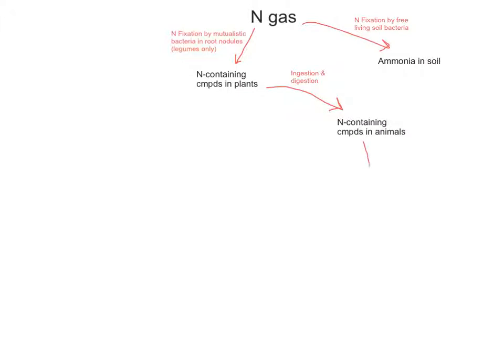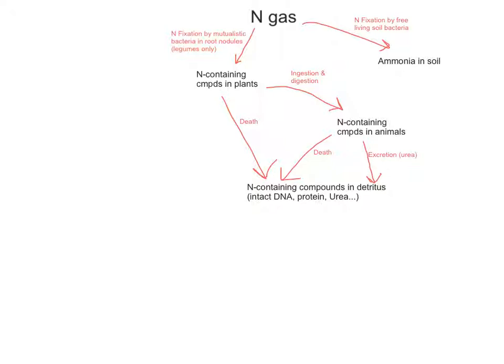Once in plants, that nitrogen can then obviously be eaten, consumed and digested by animals, and so the nitrogen-containing compounds will then become part of the animal in the form of DNA or proteins. From there, of course, animals can excrete any excess protein as urea, but they themselves can also die, contributing, just like plants do, to nitrogen-containing compounds now in the detritus, like the leaf litter. This includes, of course, intact DNA, protein and urea.